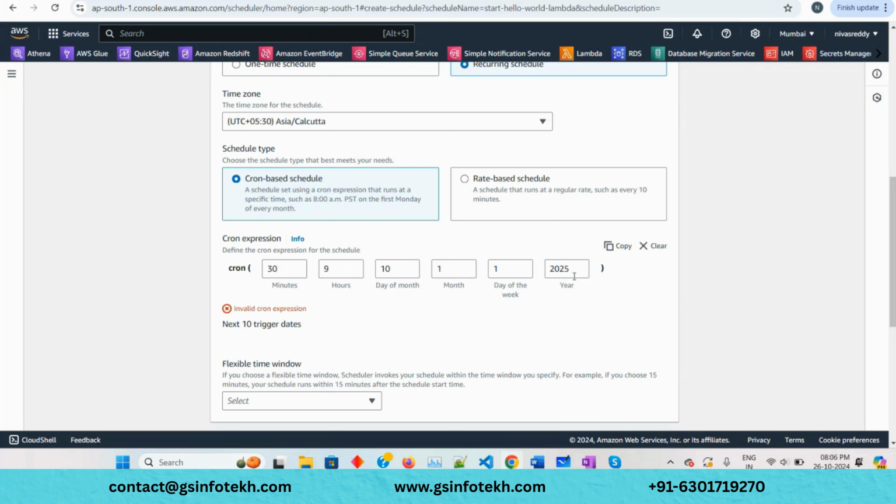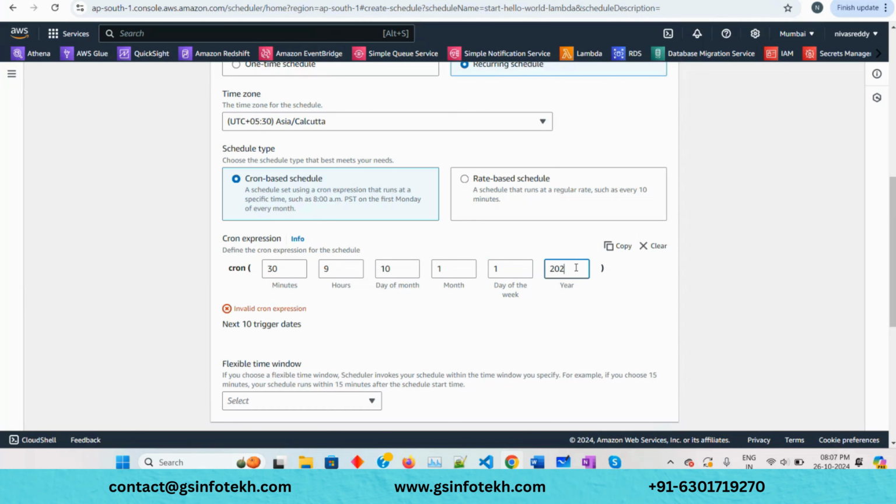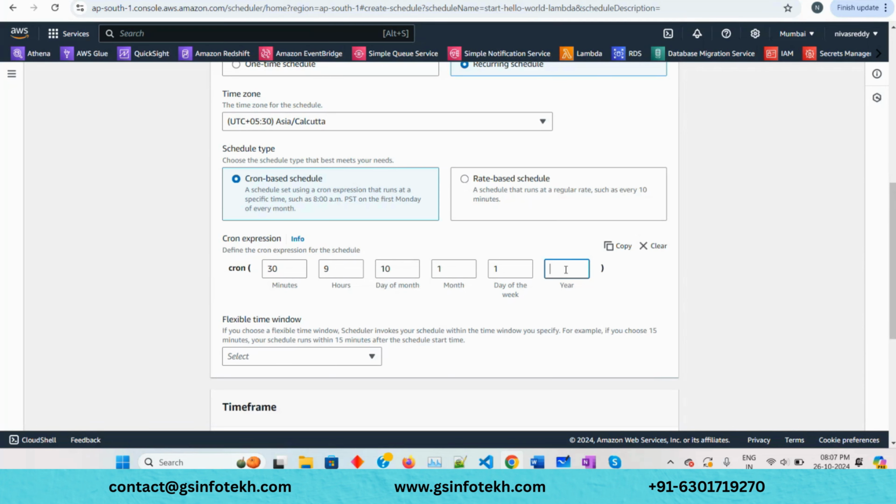Now this is invalid, okay, invalid cron expression, next 10 triggers. Let's have it this way. 2020. What does this mean? Usually we have only 5, but some element is the optional one.